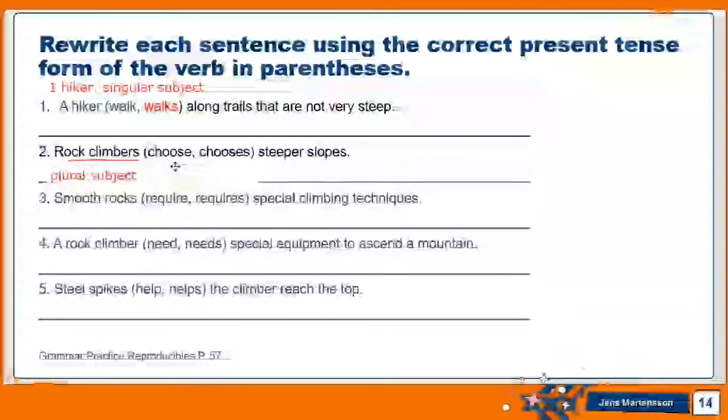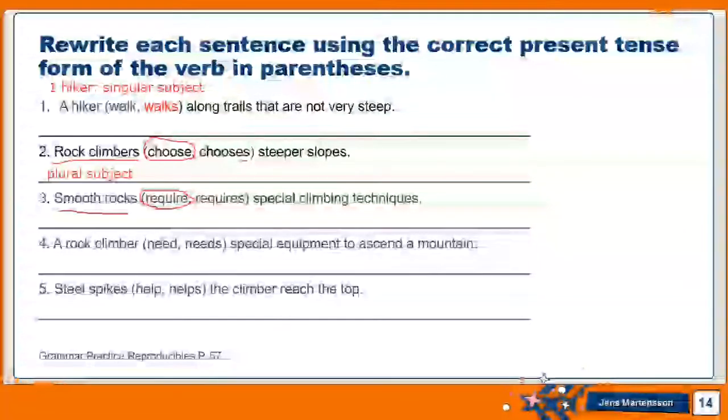Rock climbers, climbers, plural subject. More than one climber. So choose or chooses? The climbers choose, so the verb that does not end with an S. Smooth rocks, again, rocks, plural subject. The rocks require. I choose the verb that does not end with an S. A rock climber, one climber, needs. Steel spikes help, because spikes is in the plural form.